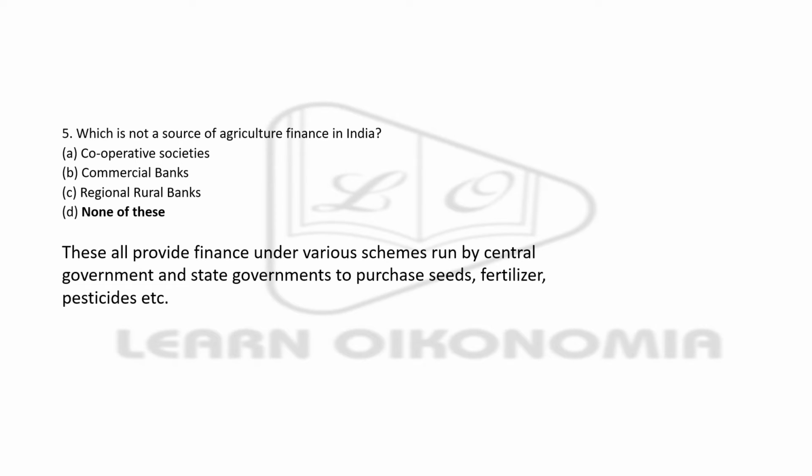Next question. Which is not a source of agriculture finance in India? You have to be very careful when reading the question. Here the word not is very important. The options are cooperative societies, commercial banks, regional rural banks, and none of these. All the options except option D are some source of agriculture finance in India. They provide finance under various heads to farmers to purchase fertilizer, seeds, etc. So the right answer here is option D, none of these. All the above are actually sources of agriculture credit in India.